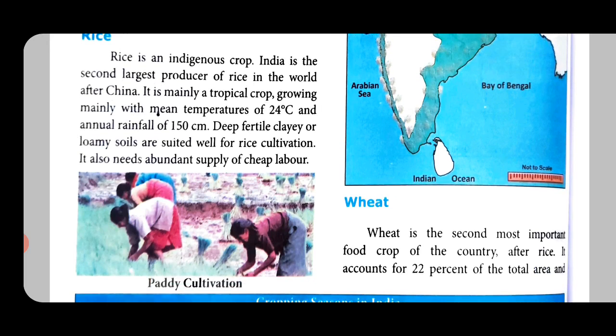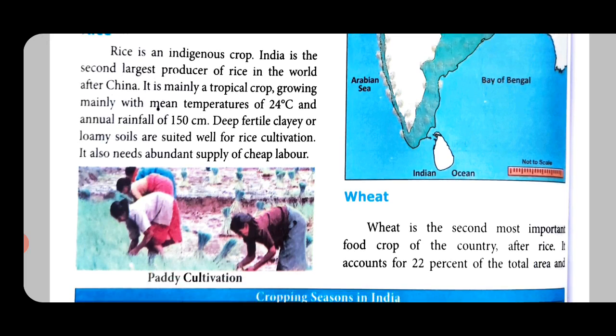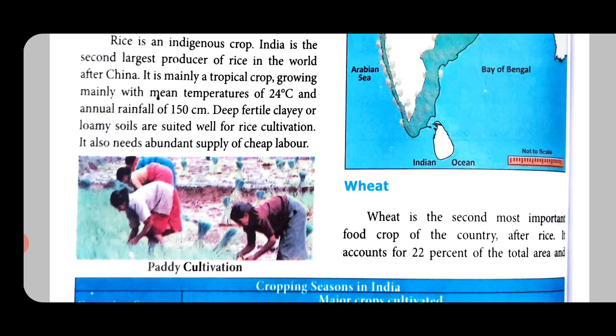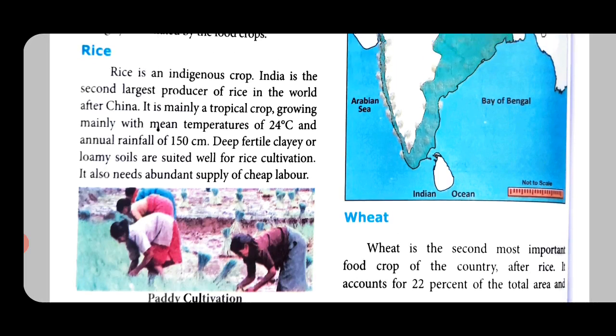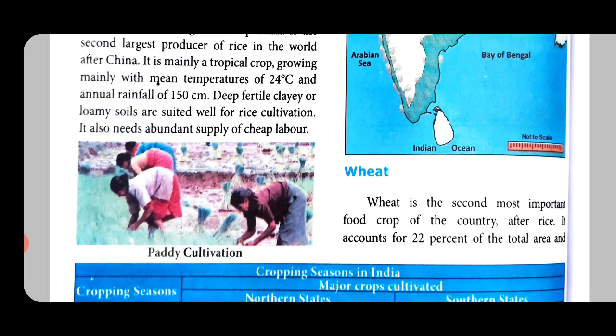It is mainly a tropical crop growing mainly with mean temperatures of 24 degrees Celsius and annual rainfall of 150 centimeters. So, the temperature should be around 24 degrees Celsius, and for the whole year if you get a rainfall of about 150 centimeters, that place is very suitable for rice. Deep fertile clayey or loamy soil.